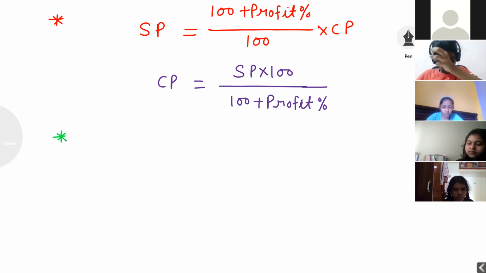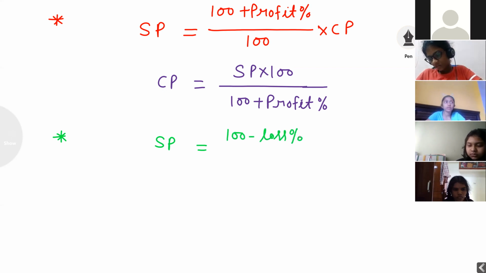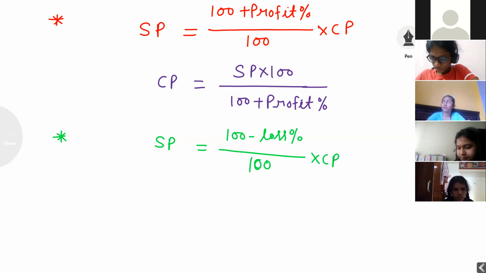SP is equal to 100 minus loss percentage by 100 into CP. Next, this is the main formula.